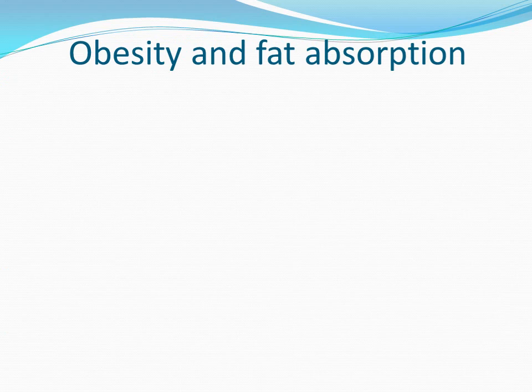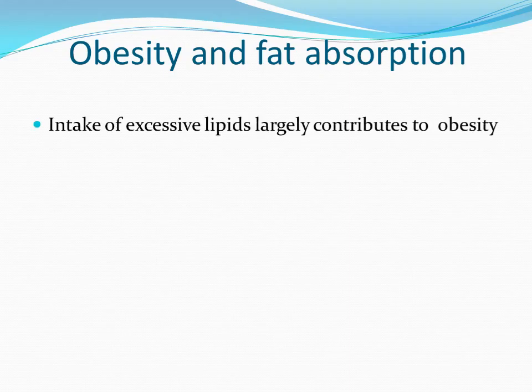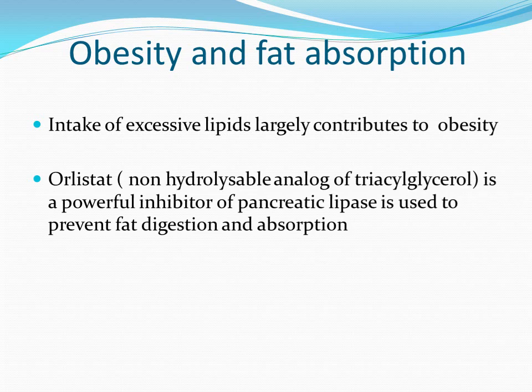Next condition is obesity. What is obesity? Obesity is nothing but excessive deposition of fat in adipose tissue. When we consume excess fat in the diet, that leads to excessive digestion and absorption, and in turn excessive deposition of fat in adipose tissue. To treat this obesity, there is a drug known as orlistat. It is a structural analog of triacylglycerol, but it is a non-hydrolyzable substance. It is a powerful inhibitor of pancreatic lipase and is used to prevent fat digestion and absorption.